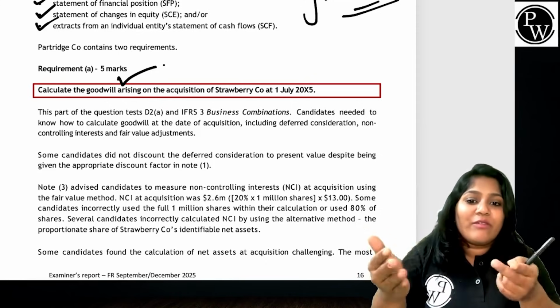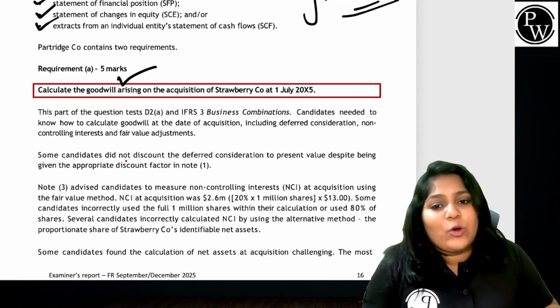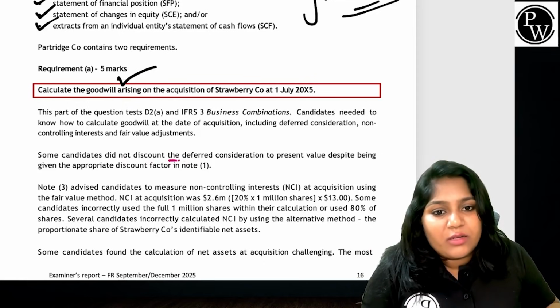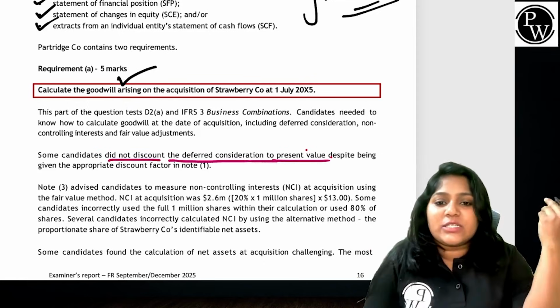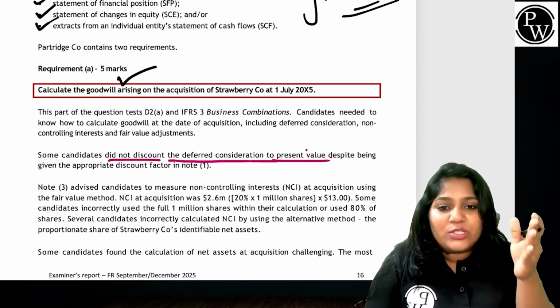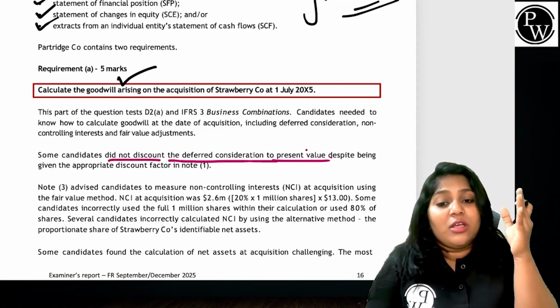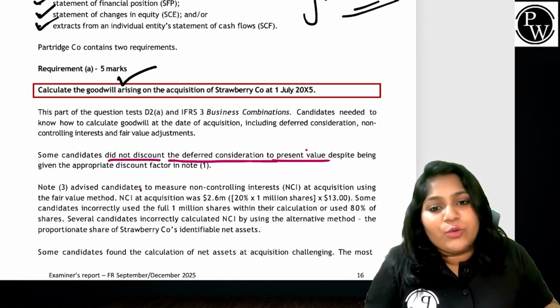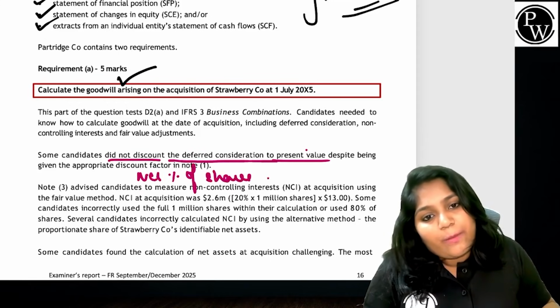Let's see what we have done. If it is deferred consideration, most of the students did not discount the deferred consideration to present value. Purchase consideration gone. Problem. NCI was told to be measured at the non-fair value method. What will you do? NCI percentage into market value of subsidiary share.